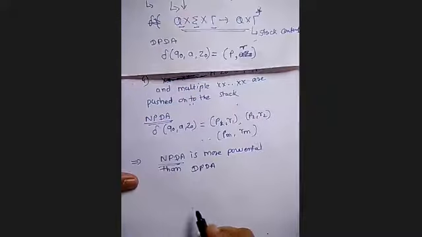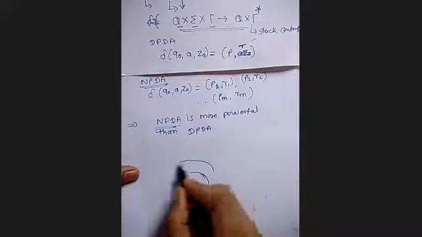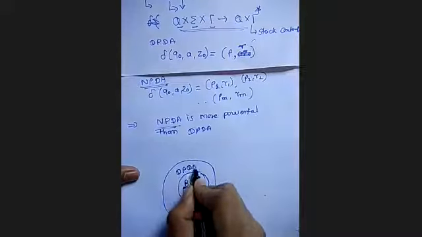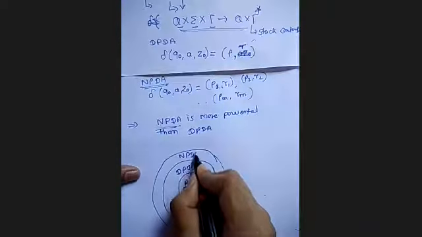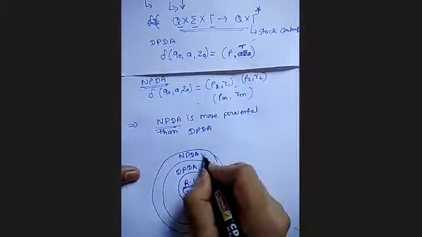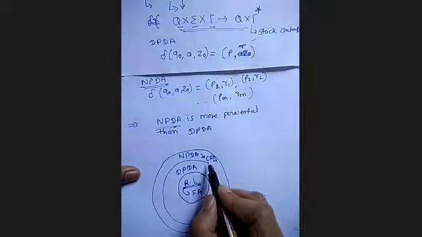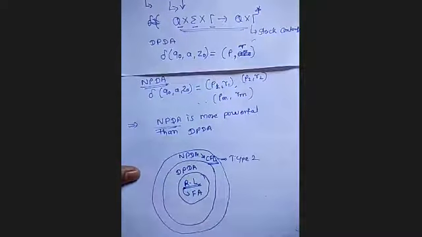Now we have to consider what the problem is. Regular language, we have seen, is accepted by the finite automata, which is a subset of what? Now here I'll separate NPDA and DPDA. Let this be my DPDA, and NPDA is more powerful than the DPDA. NPDA accepts what? Context-free language. Context-free language is a language generated by the context-free grammar, also known as type 2 grammar. Type 0 grammar I already told.